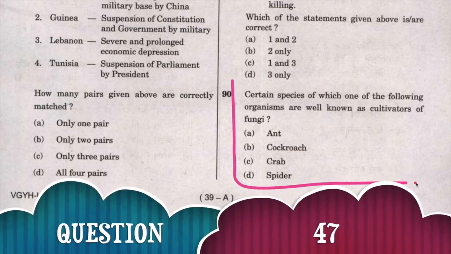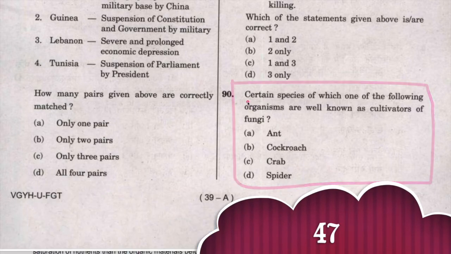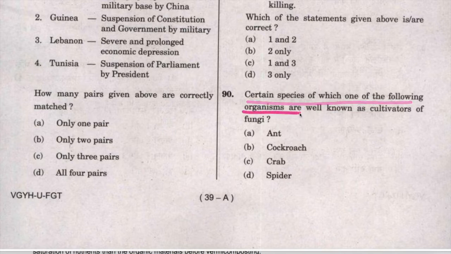Next question. Certain species of which one of the following organisms are well known as cultivators of fungi? And the correct answer is ant.